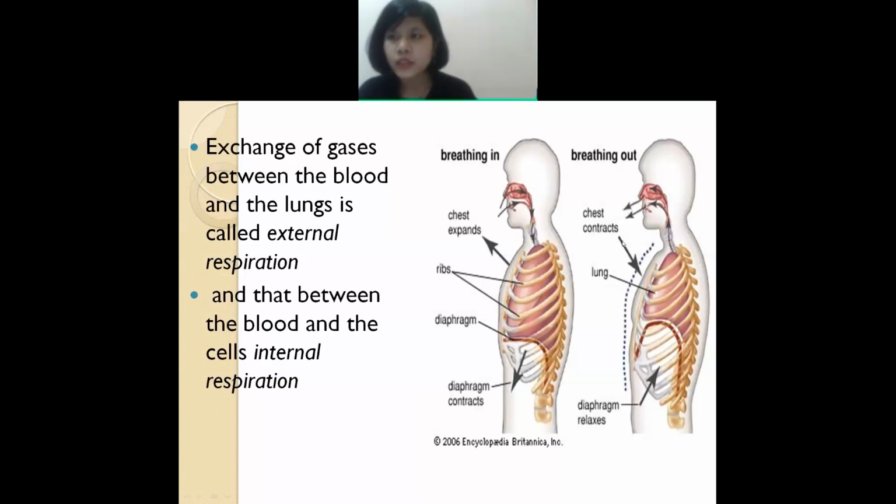And in external respiration, your chest will contract, it will become small. So that is internal and external. Okay, is it clear?